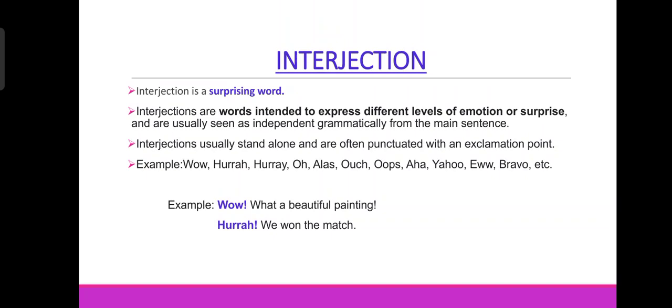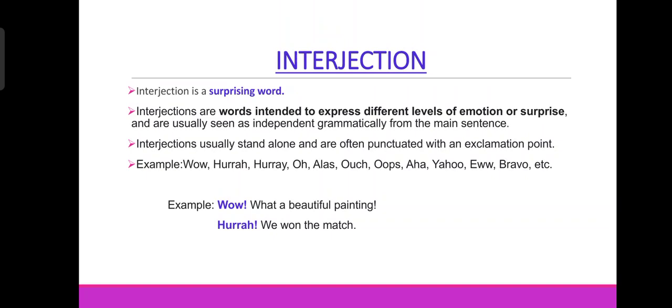Now interjection, this is the last part of speech. So what is an interjection? Interjection is a surprising word. Surprising means it is used when something surprising happens. For example, interjections are words intended to express different levels of emotion or surprise and are usually seen as independent grammatically from the main sentence. Okay, here interjection has no particular dictionary meaning, but it is used independently, expressing sudden emotions, any surprising moment.